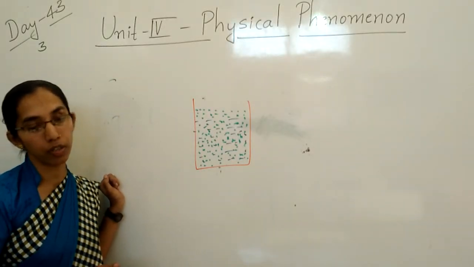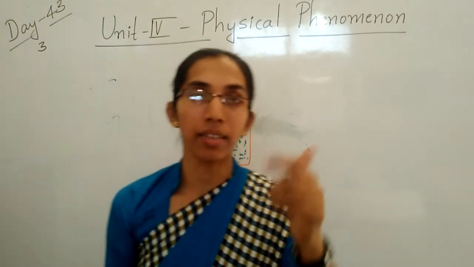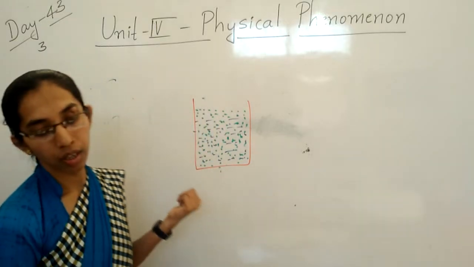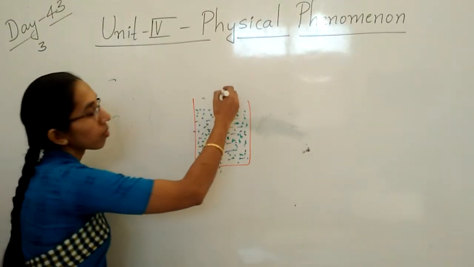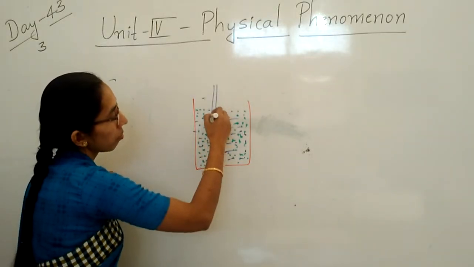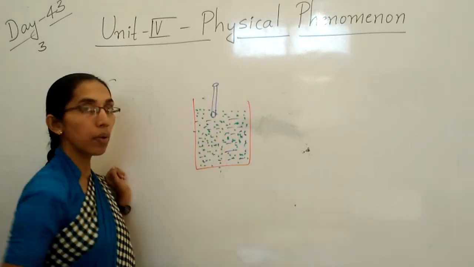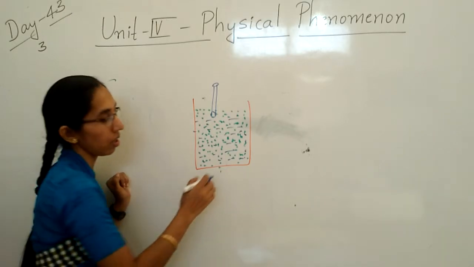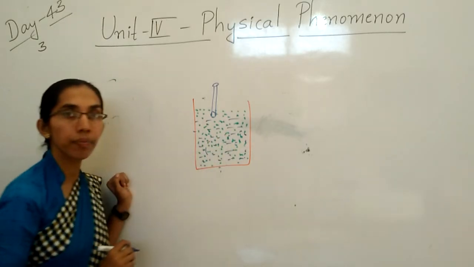No more dissolved in it at that temperature. Why? Because it has a certain extent. In that level only the sugar will dissolve.